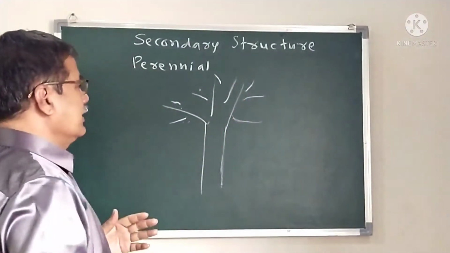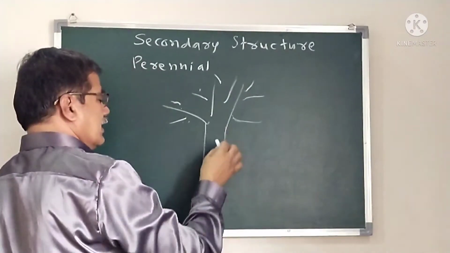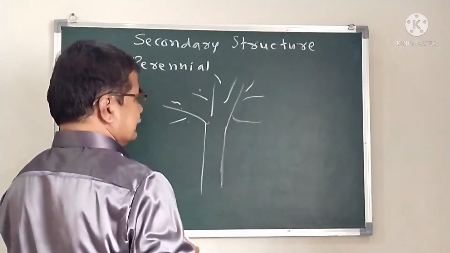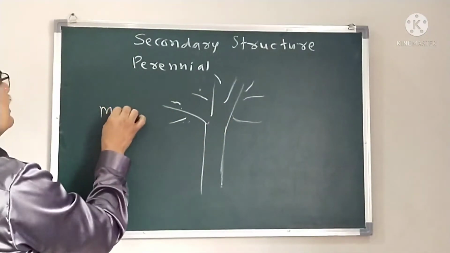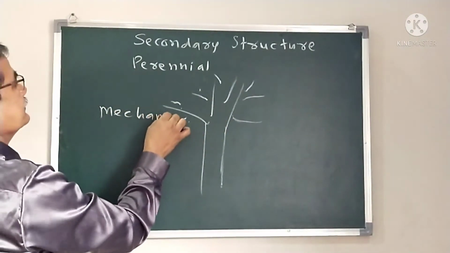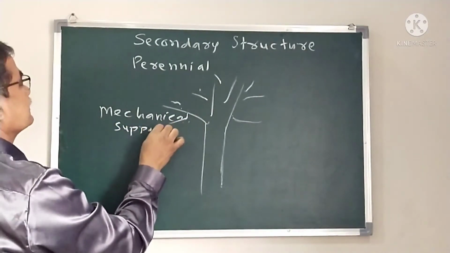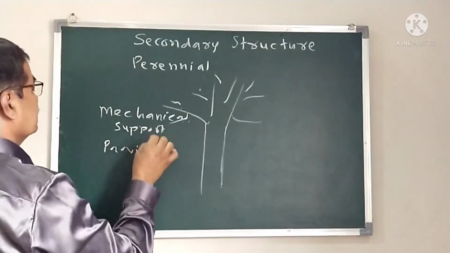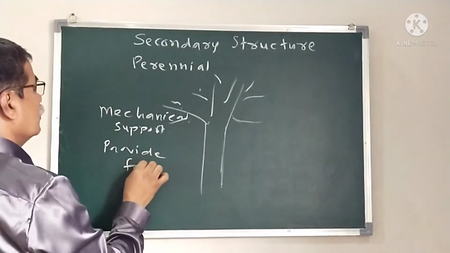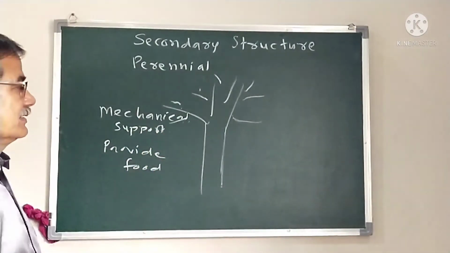The added weight requires more food, water, and minerals, and it requires mechanical support to bear the stress, and to provide food and minerals.